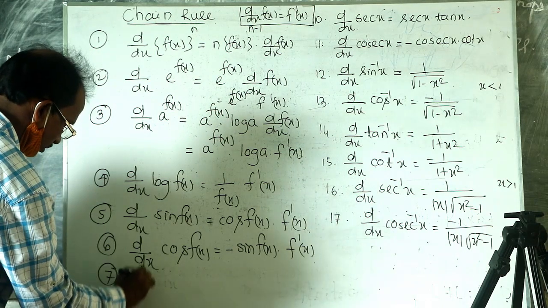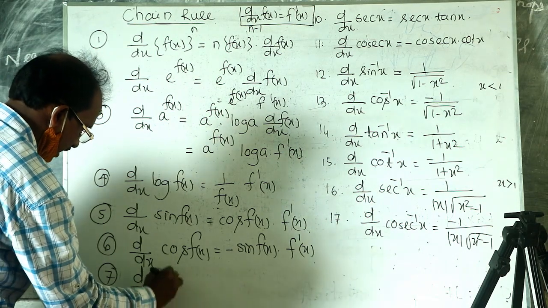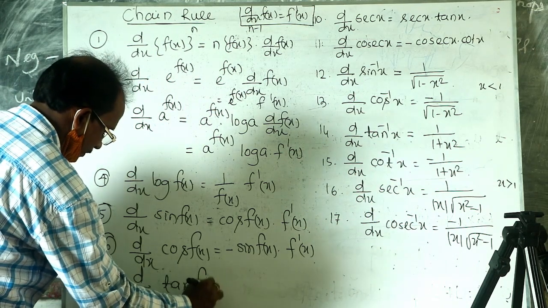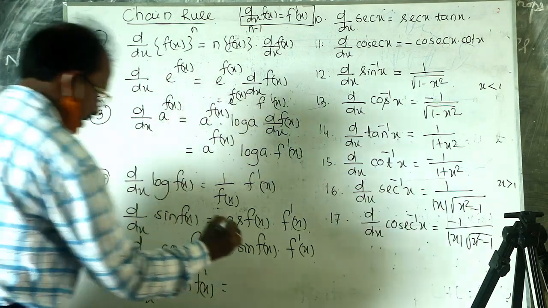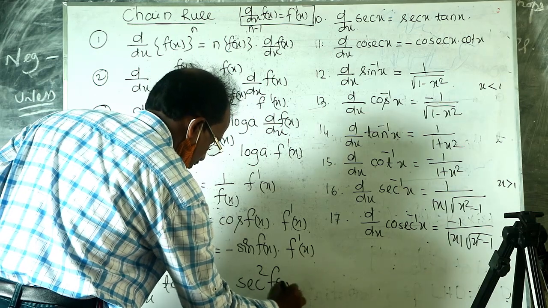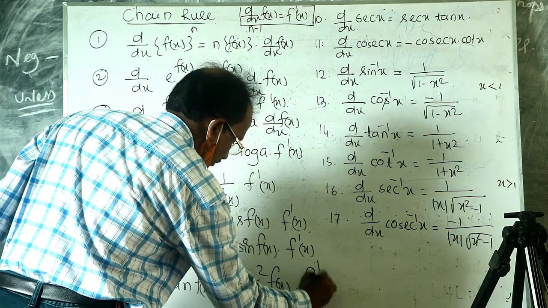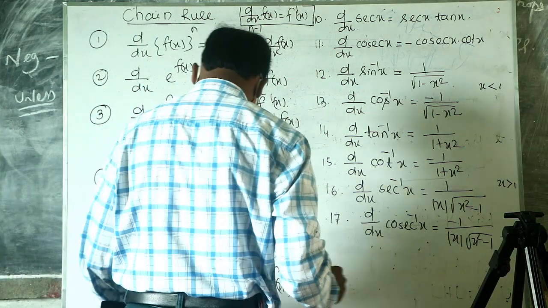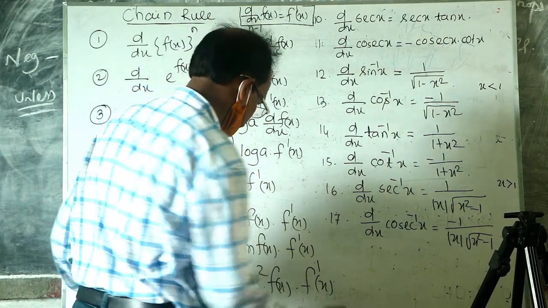Suppose derivative of tan f x: since derivative of tan x is equal to sec square x, it is sec square f x into derivative of f x, that is f dash x.